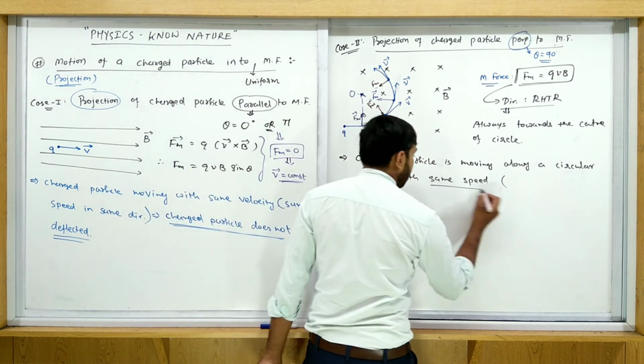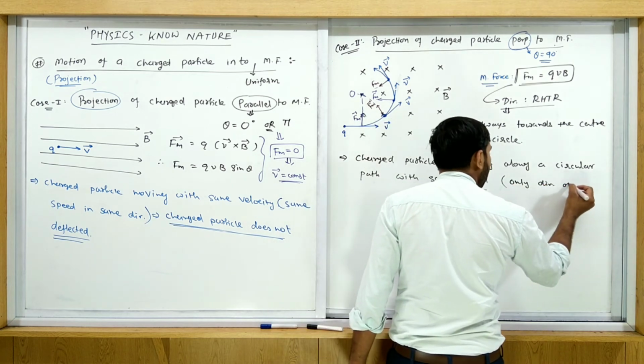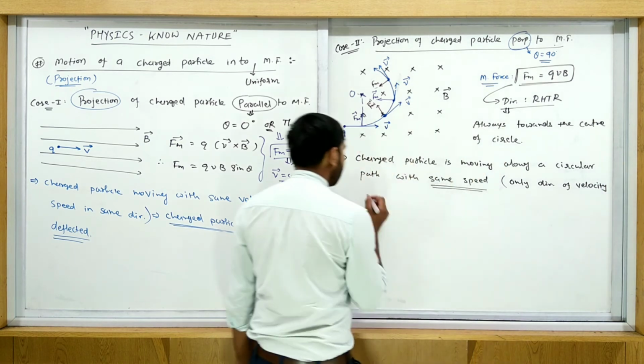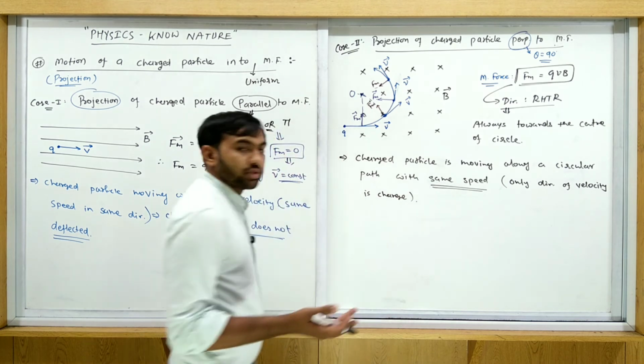So we write here: same speed, only direction of velocity is changed, like a uniform circular motion.